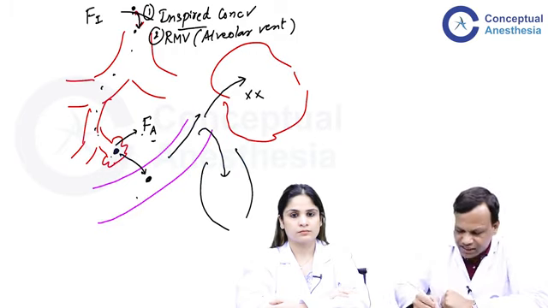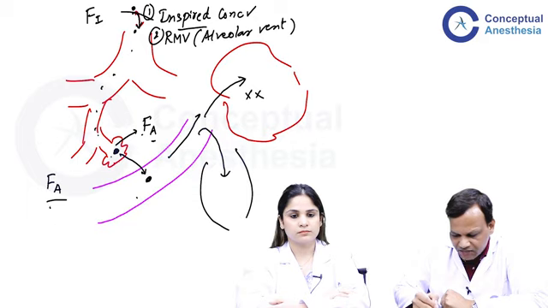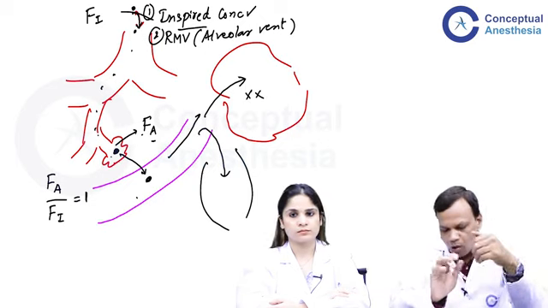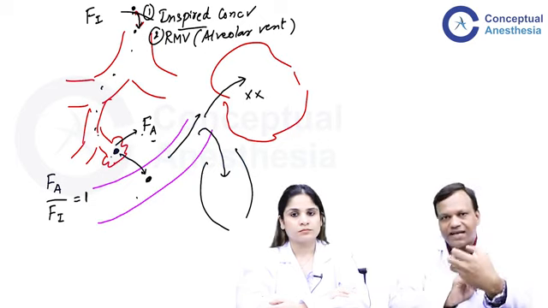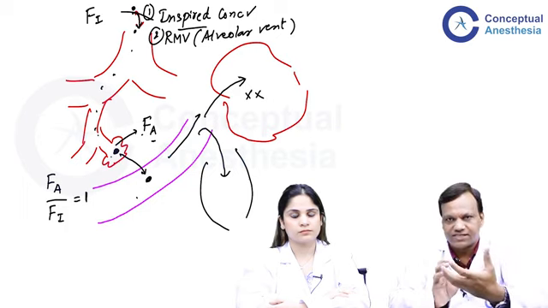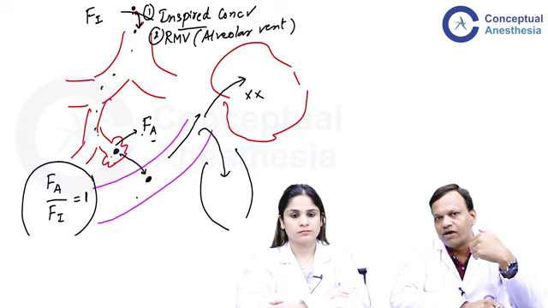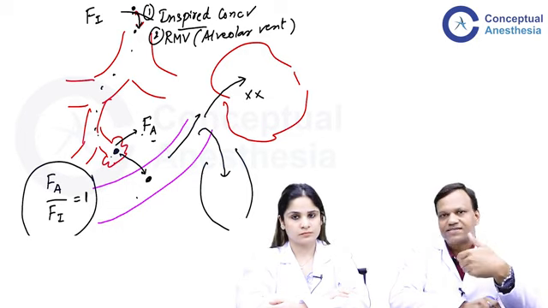So when we see the ratio of fraction in the alveoli divided by fraction in the inspired air, whenever it reaches 1, it means it has reached equilibrium. So how quickly it reaches 1 will tell us the speed of onset of anesthesia. So how do we want that? We will want this to become 1 quickly, so that the person can get anesthetized quickly.